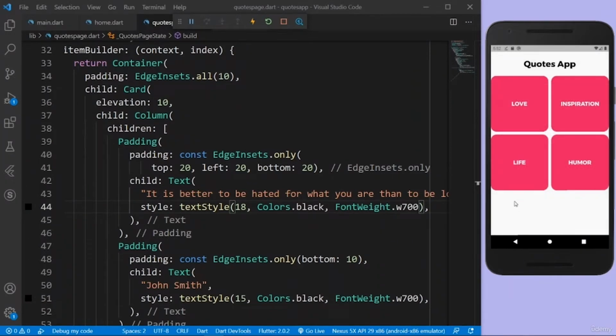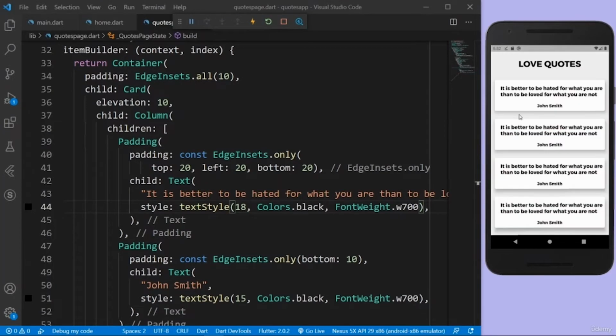Let's actually go and implement this scraping functionality so that we scrape the actual quotes on the website and display them in our list view builder. Because now we just hard coded the quotes, right? But we actually want to get the data from the website. So after we finish the UI of our application, let's implement the core functionality of our app.